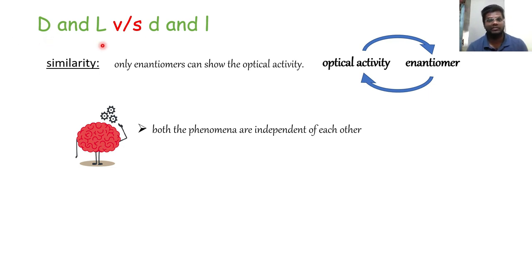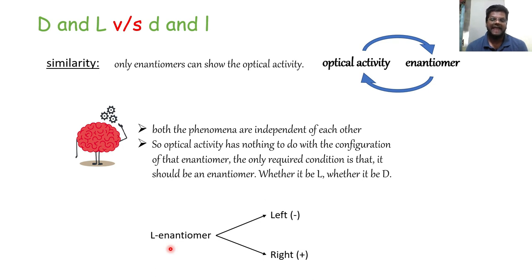For example, D fructose, as we saw, was showing optical activity to the left. So does it mean that it will have capital L configuration? No. Suppose I have an L enantiomer. It can rotate the plane polarizing light to the left also, to the right also. I can't say it for sure. I have to check it experimentally. But since it is an enantiomer, I can definitely tell you that it will show some optical activity. So optical activity has nothing to do with the capital D and capital L configuration of the enantiomers. The only requirement is that the compound should be an enantiomer, whether it be L, whether it be D.